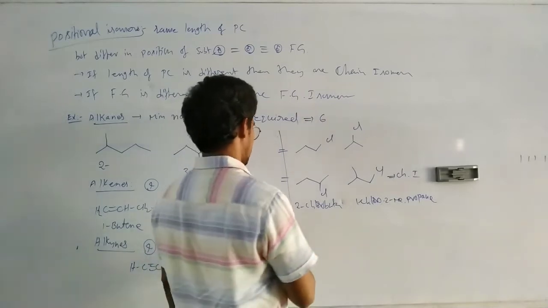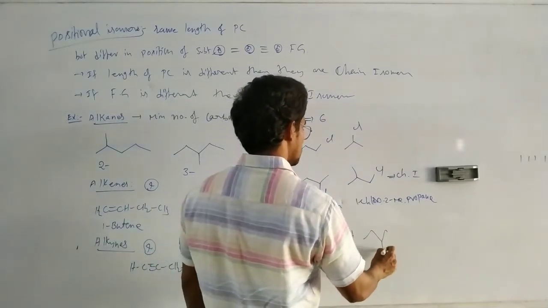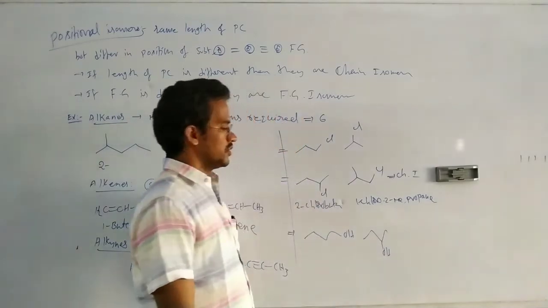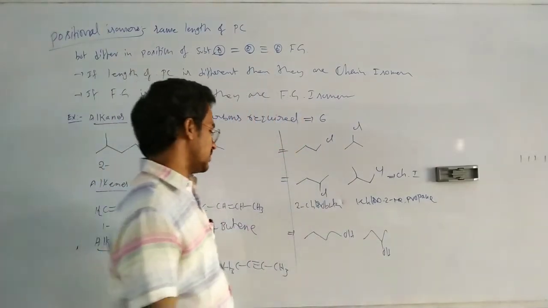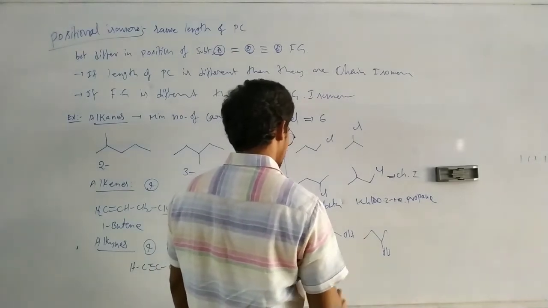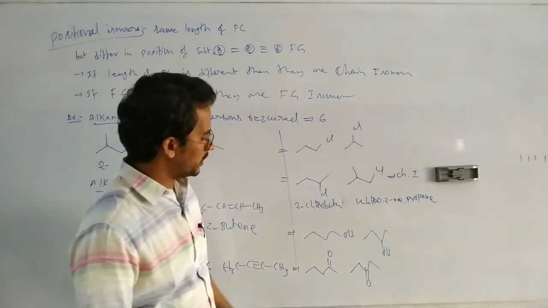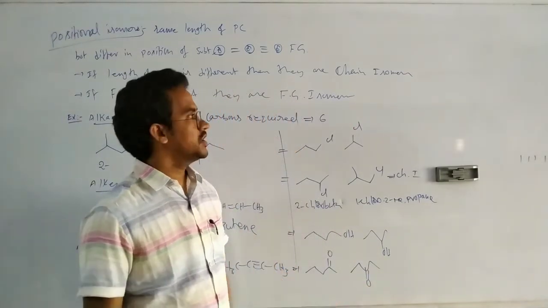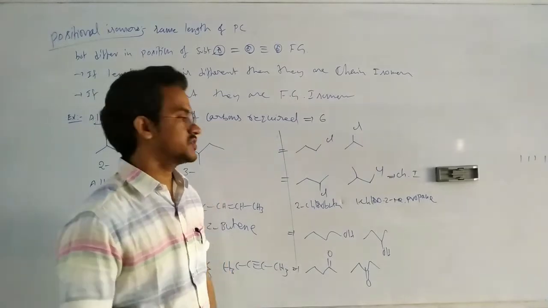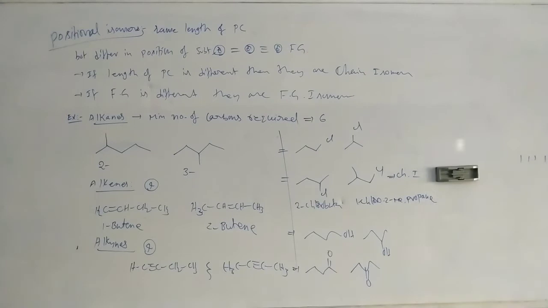For suppose 1-butanol, this is 2-butanol. These are again positional isomers. The position of the OH is different. Here 2-pentanone, this is 3-pentanone. The position of the ketone functional group is different. That's why they are positional isomers.